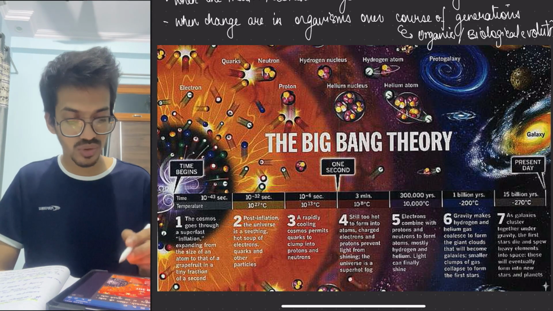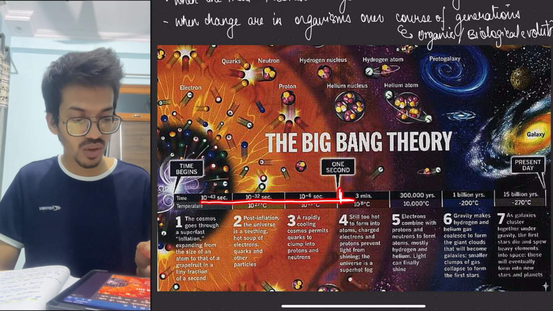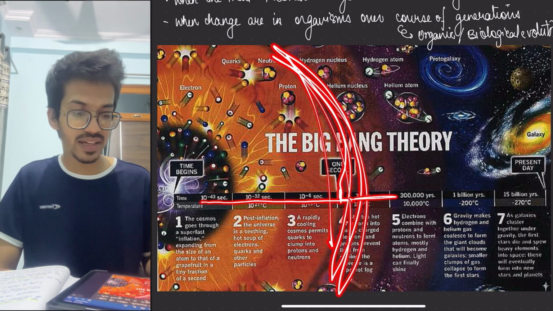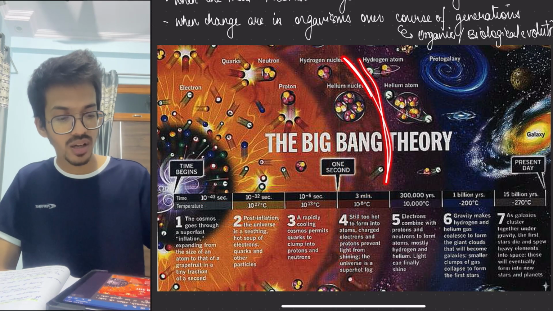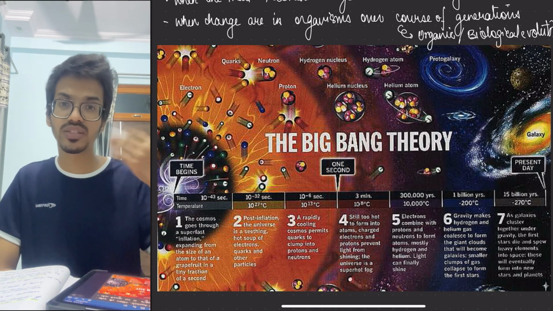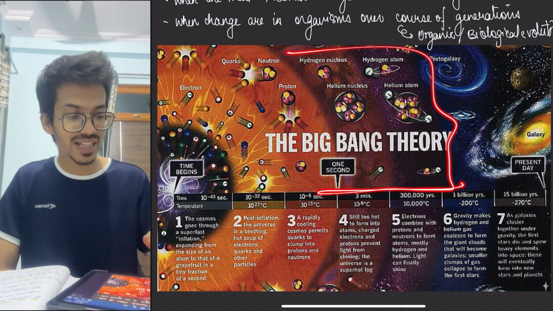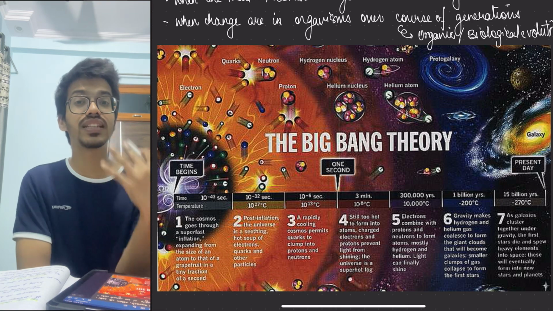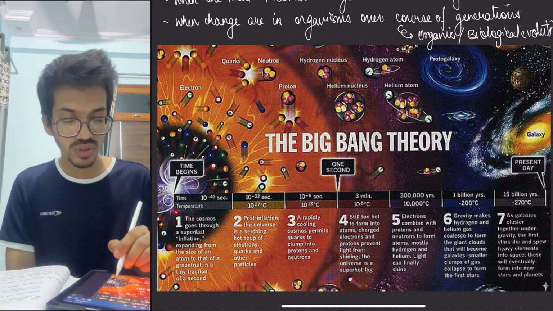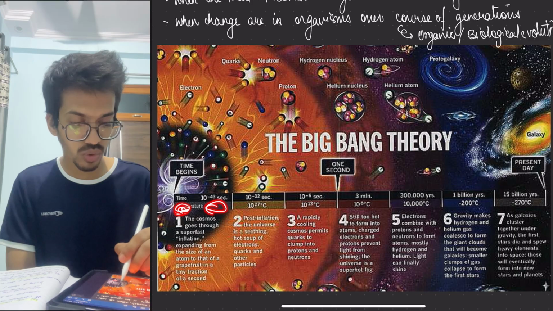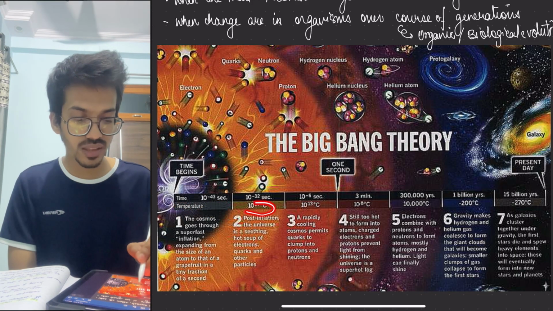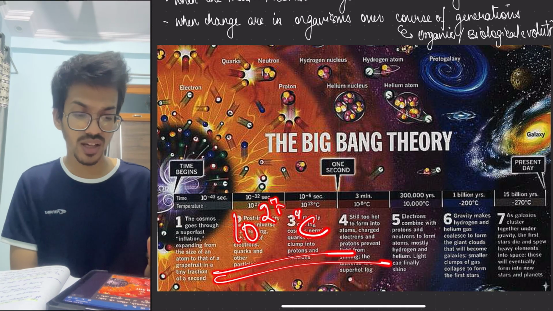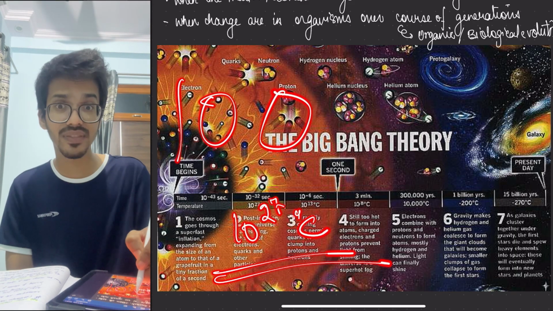Within the 1 second, your nucleus was about to start, and in the 3 minutes the nucleus, like hydrogen, the gases that had to be forming, were formed. And the temperature keeps on decreasing over here. At this point the temperature was not even measurable, but over here the temperature is so high, 10 raised to power 27 degrees Celsius. 100 degrees you can't even touch.